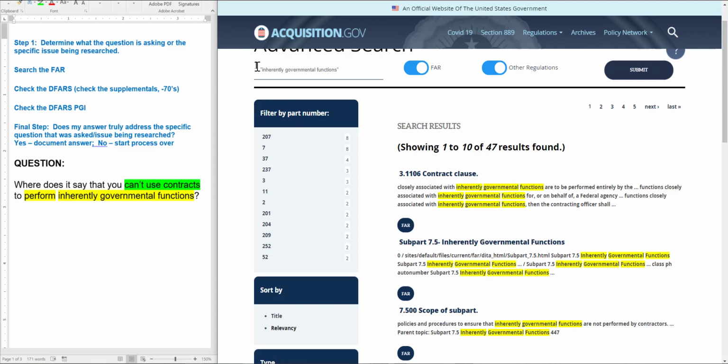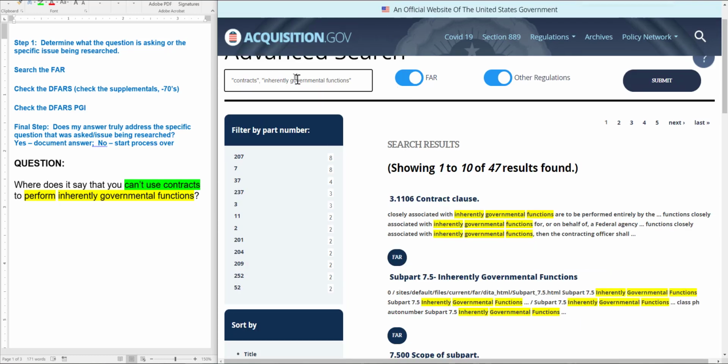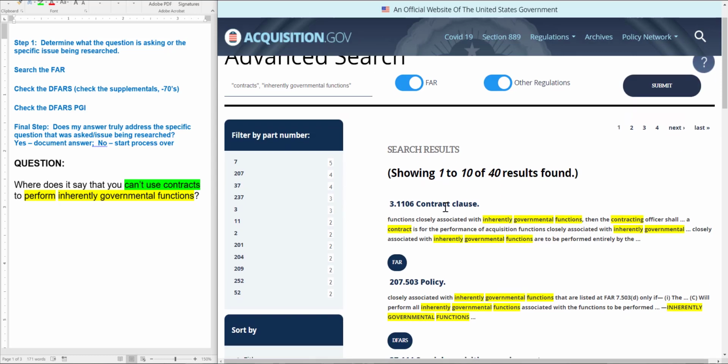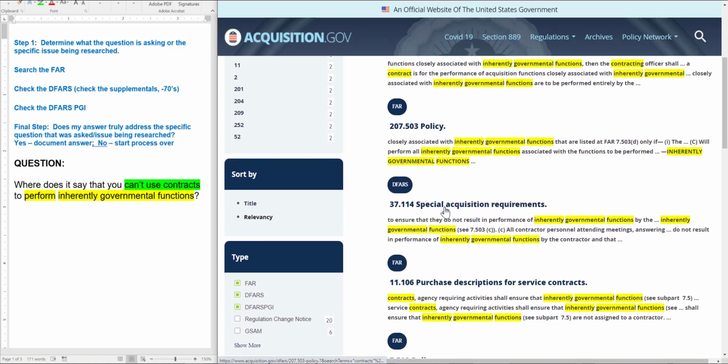So, just for kicks and giggles up here, I'm going to add to my search, and I think I'm going to use contracts in there as well. So I'm going to put everything in quotes, and I'm going to separate it with a comma. So you can see right here that I'm using contracts and inherently governmental functions as my two search terms. And I'm going to redo this. I have 47 results. Let's see what happens now. Okay, I knocked out 7. So I'm just going to scroll through here.